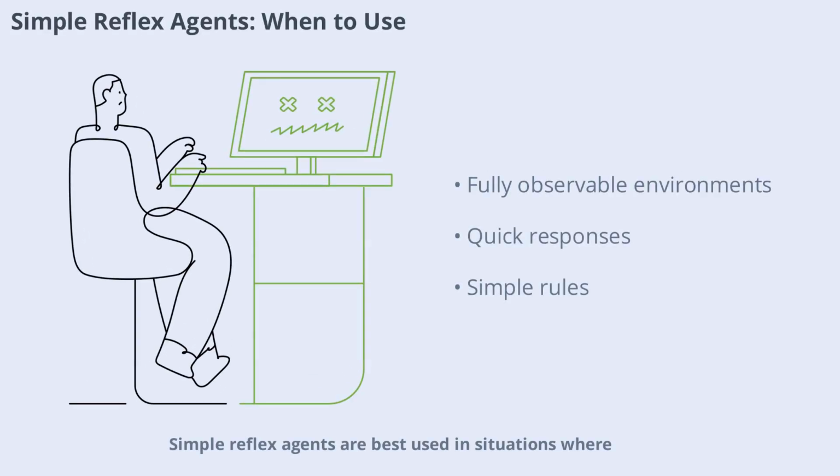Simple reflex agents are best used in situations where the environment is fully observable and the rules are straightforward. Examples include basic automation tasks like turning lights on or off based on motion sensors. In these cases, the simplicity of the agent is an advantage, as it ensures quick and reliable responses without the need for complex processing.